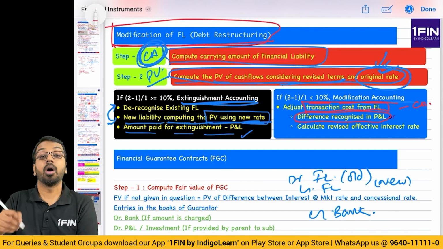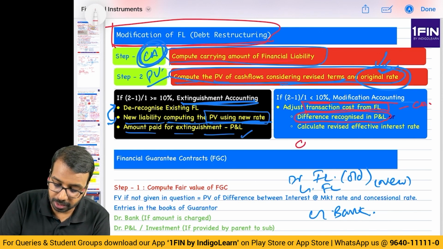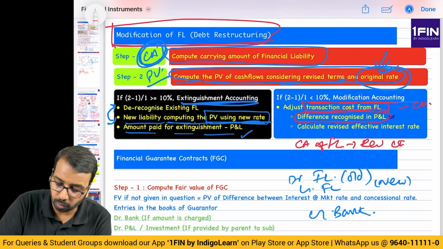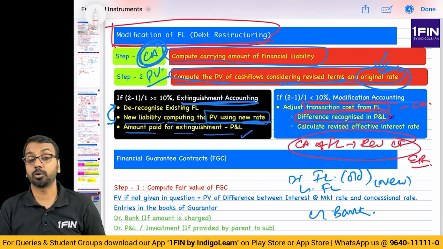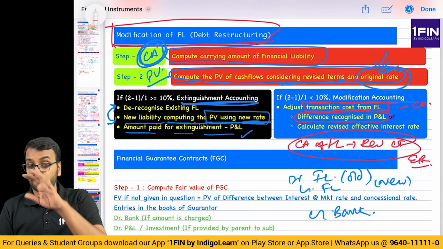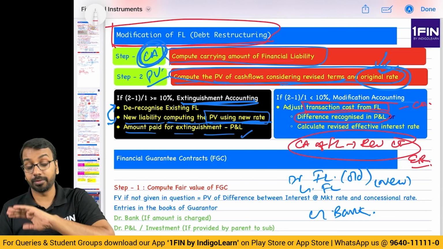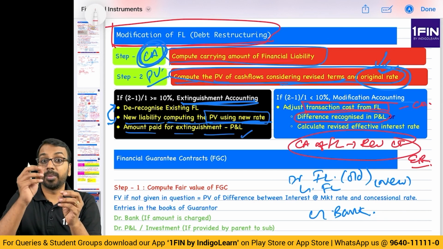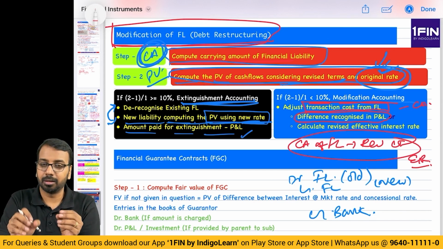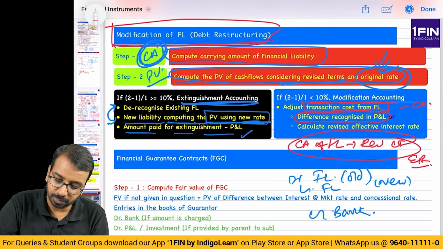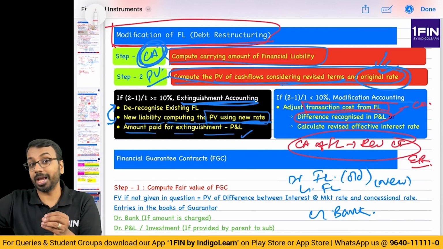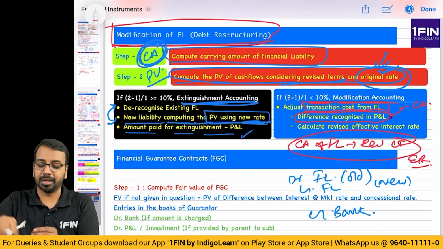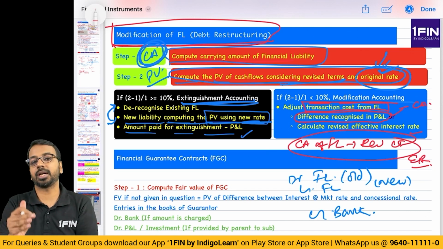That is one choice. Or you will consider the current carrying amount of the financial liability and the revised cash flow. For this, you will calculate a new rate, which is the effective interest rate. So there are two ways to do it. Number 1, you will debit the transaction cost to the financial liability. That carrying amount will be compared with the present value of the new cash flows at the old rate. The difference will be recognized in P&L. Or whatever is the new cash flow, you will compute an effective interest rate and continue to account for it without recognizing in P&L.